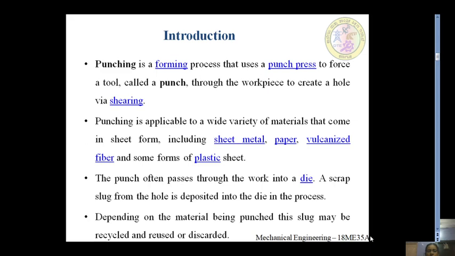Depending on the material being punched, this output slug is recycled and reused, or sometimes discarded. So in punching, the sheet on which the hole is made is the useful part, and the slug is the discarded part that can be recycled or reused.